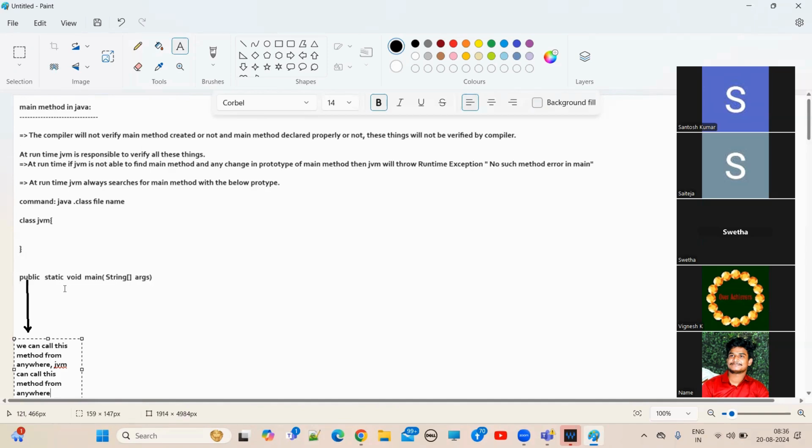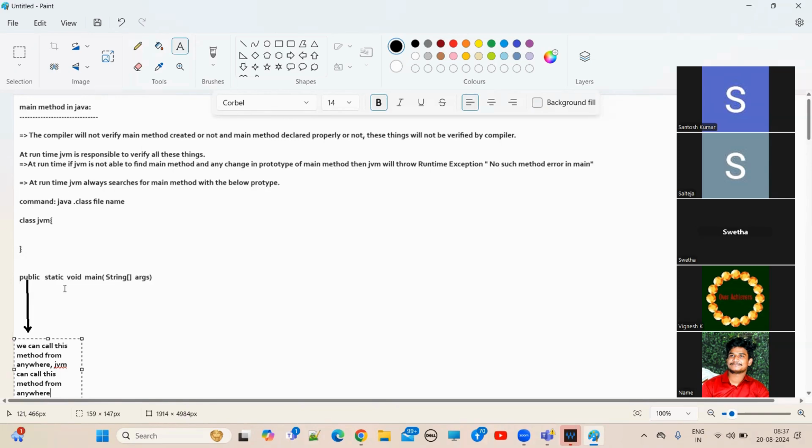So as of now, in which class is this main method available? Employee class. We are discussing the employee class. So by using the employee class, we can call this main method. Now, who is calling this main method? JVM. You have to tell, guys. JVM is calling this main method.